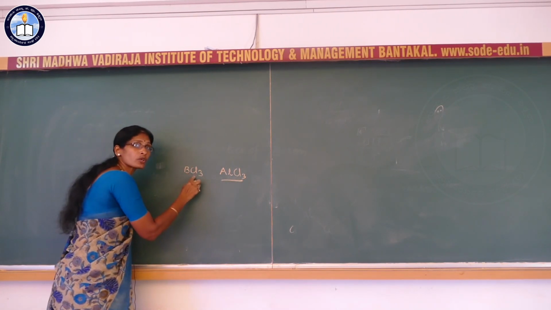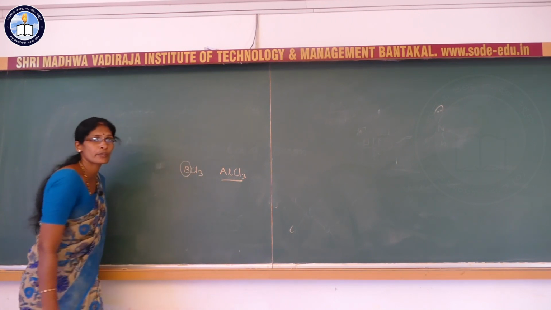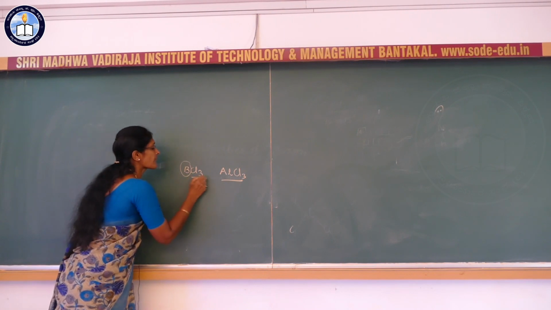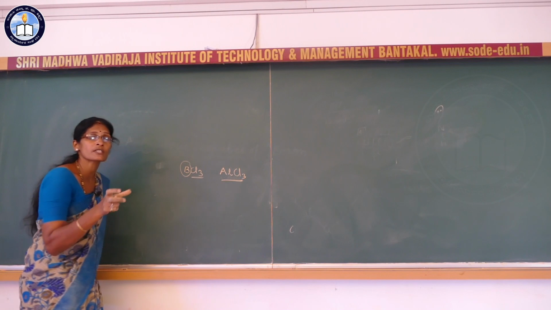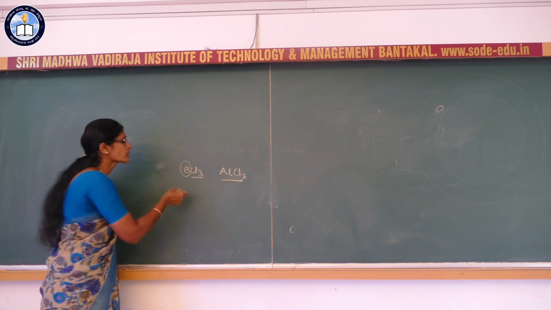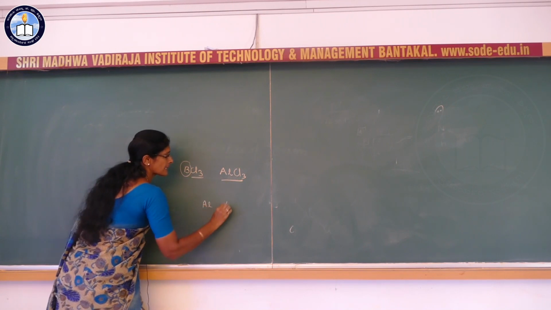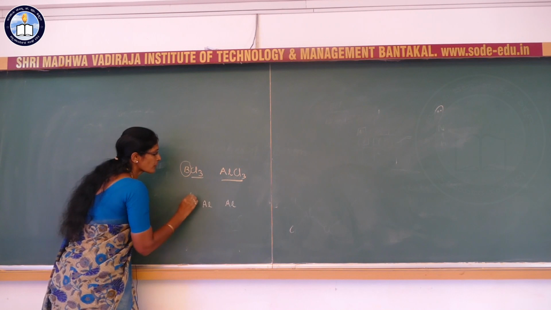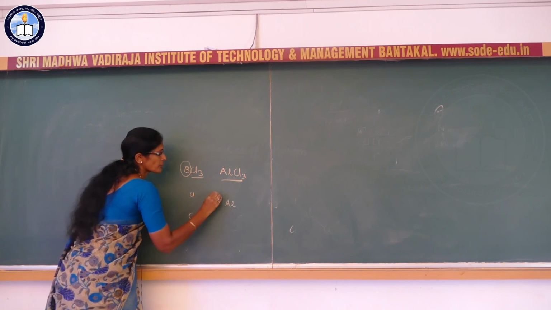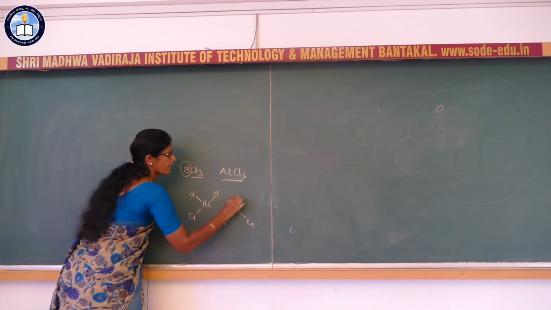Because of the small size of the boron atom and the large size of the chlorine atom, the fourth chlorine atom is not possible to accommodate around the small boron atom. But aluminium is not like that. Aluminium is larger in size compared to boron. So we can write the dimer structure of aluminium chloride like this.